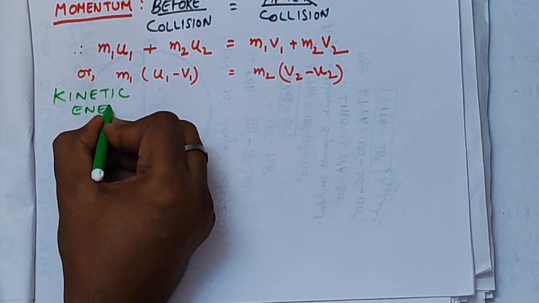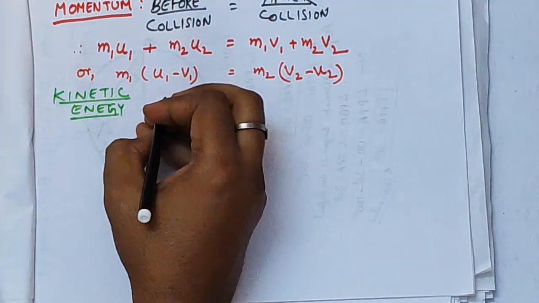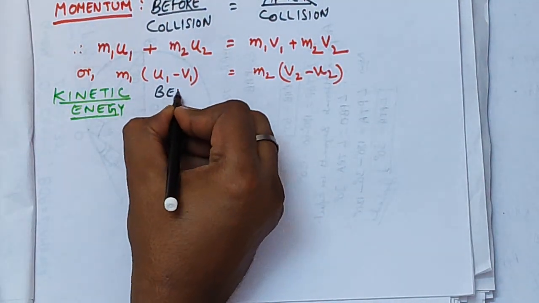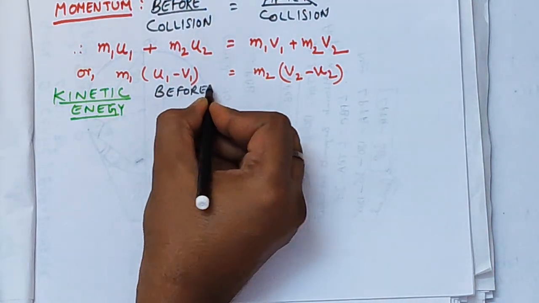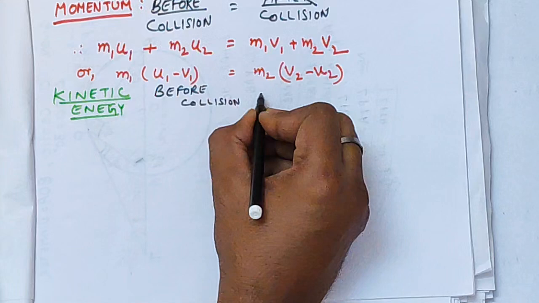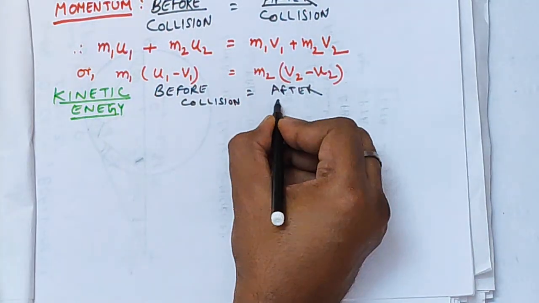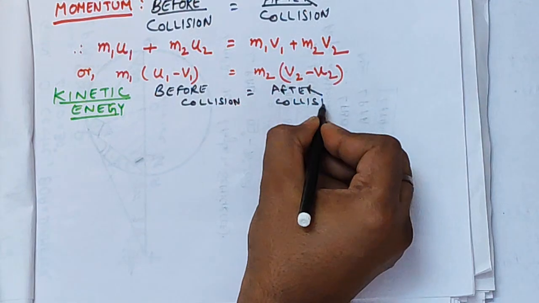Now considering the second criterion of elastic collision, the kinetic energy, which is also conserved. The kinetic energy of the bodies m1 and m2 before the collision will be equal to the kinetic energy after the collision.